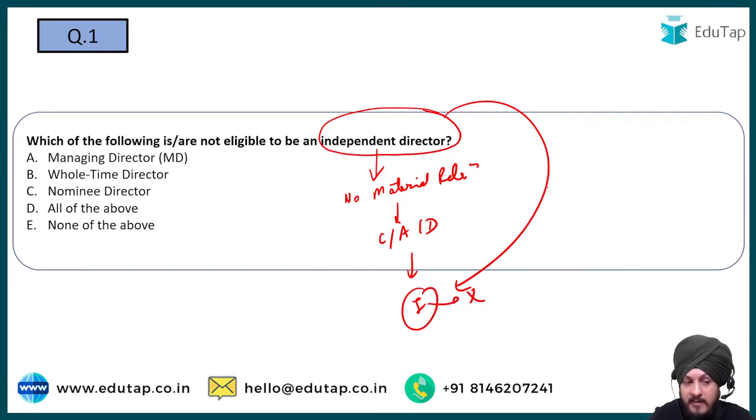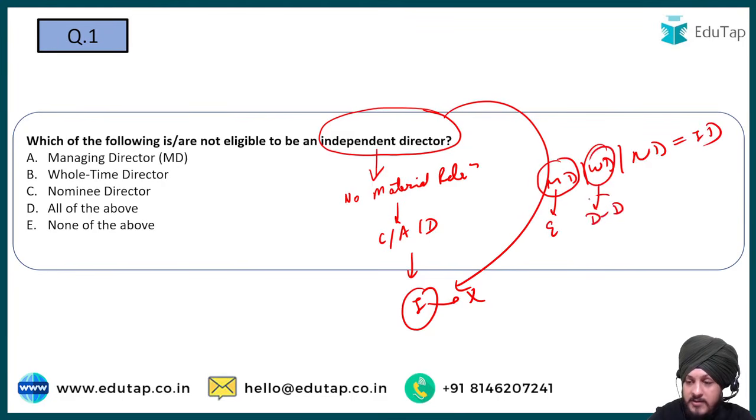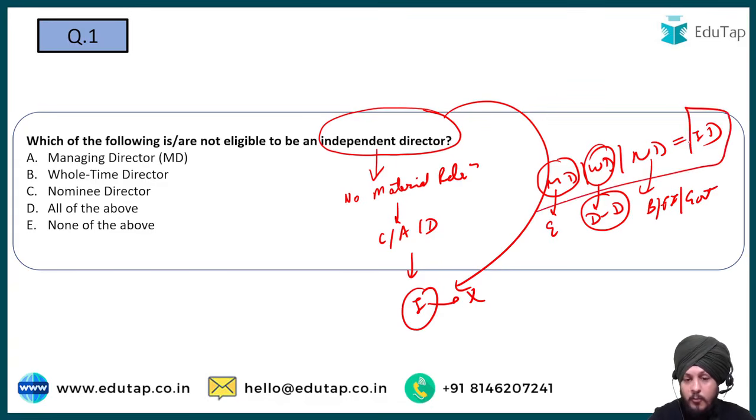So keeping that in mind, the managing director, the whole-time director or the nominee director are not eligible to be the independent director of the company, because the managing director is the management executive of the company, the whole-time director is involved in the day-to-day affairs and functions of the company, and the nominee director is representing the interest of a stakeholder, which can be a bank or any financial institution or the government. So they are not eligible to be appointed as an independent director of the company. So D is going to be the correct answer to this question based on this rationale. Now let us move on to question number 2.